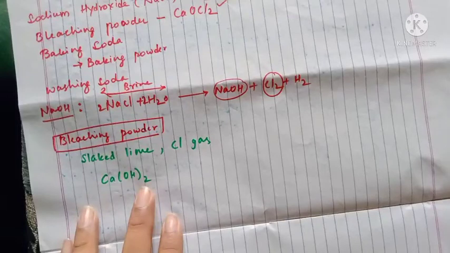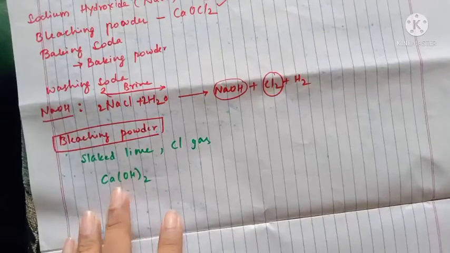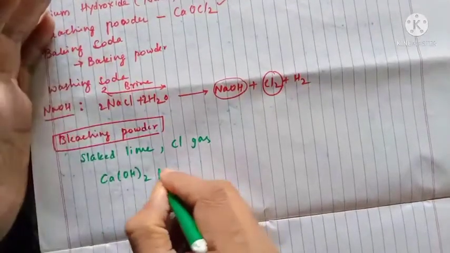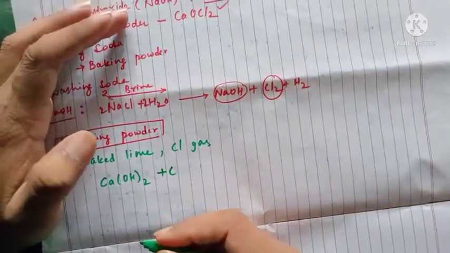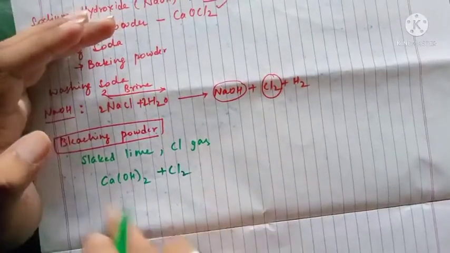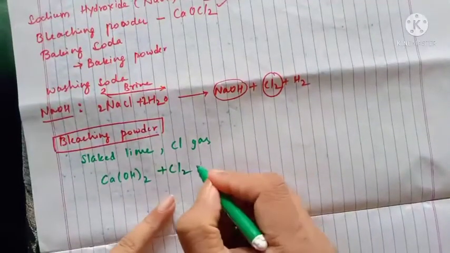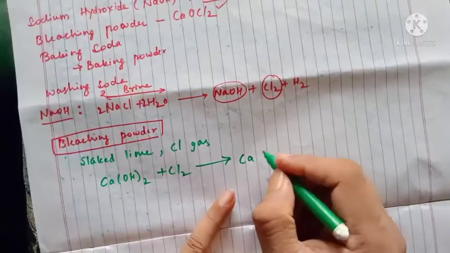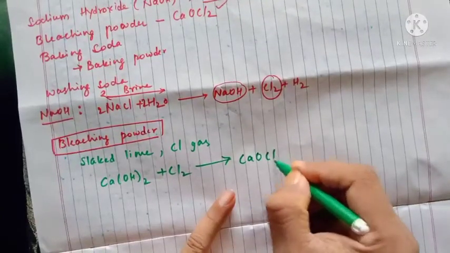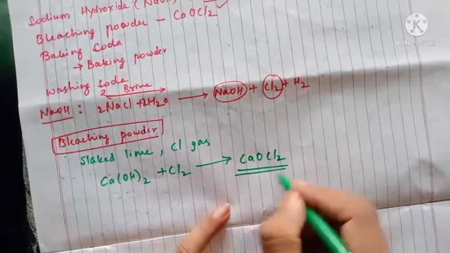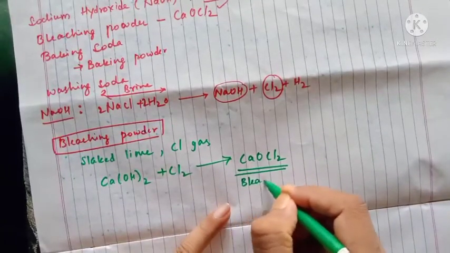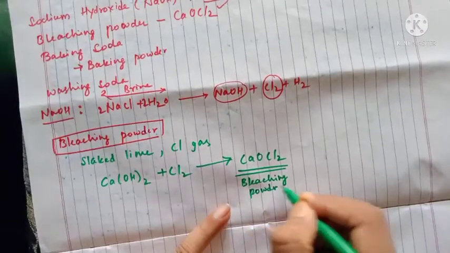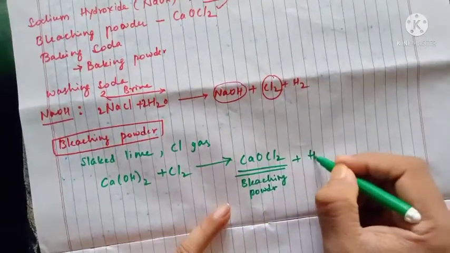Calcium hydroxide we have got. So this one is called slaked lime. This is slaked lime. So we have to pass chlorine gas along with the solution. At that time we'll get CaOCl2. This one is your bleaching powder. Plus water is released here.